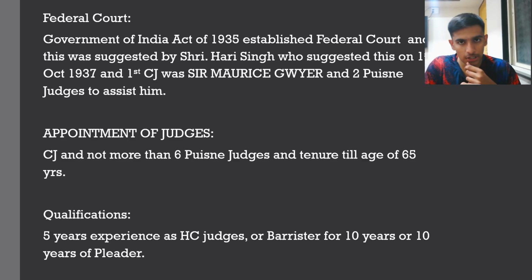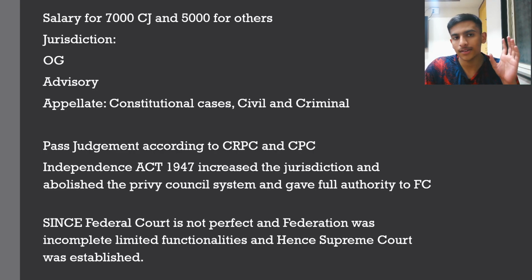So how were these judges appointed? There was a Chief Justice and not more than 6 puisne judges, and the tenure was till the age of 65 years. The qualifications were 5 years of experience as a High Court judge, or being a barrister for 10 years, or practicing as a pleader for 10 years. This was the Federal Court, and the salary was 7,000 rupees for the Chief Justice and 5,000 for the other puisne judges.